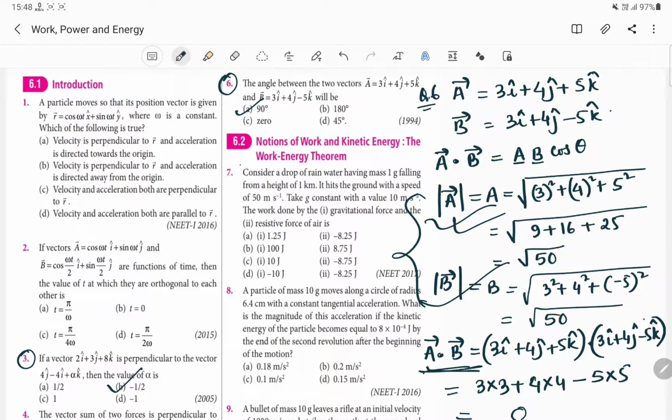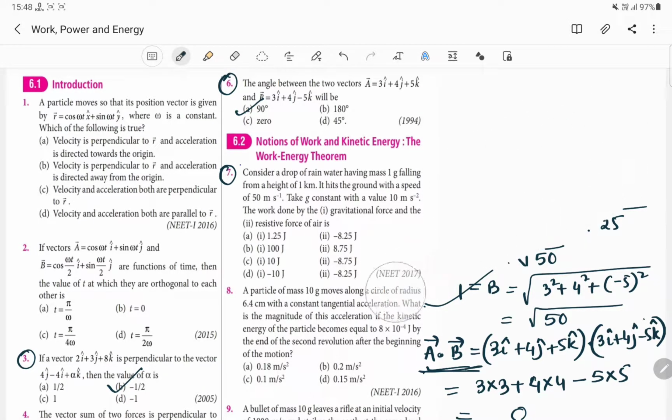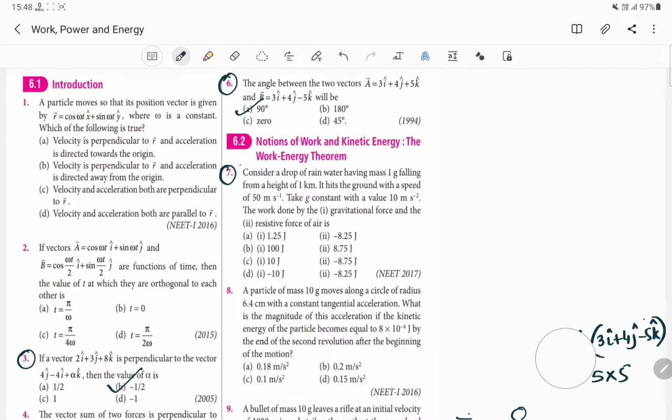This question number 7 is very important because it is based on your work energy theorem. And here, what is the statement of work energy theorem? It is very simple. If there is some external work done on the system, and if the external work done produces motion in the system, then the work done will be converted to kinetic energy. And if the work done doesn't produce any motion in the system, then it will be converted into potential energy.